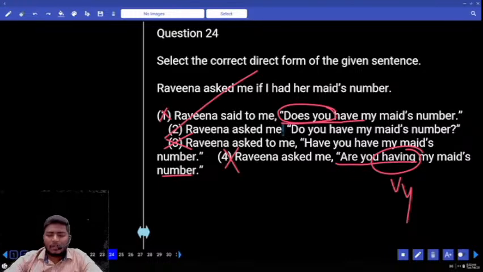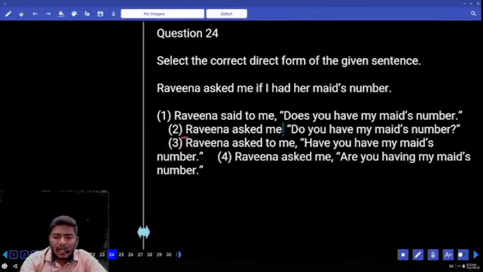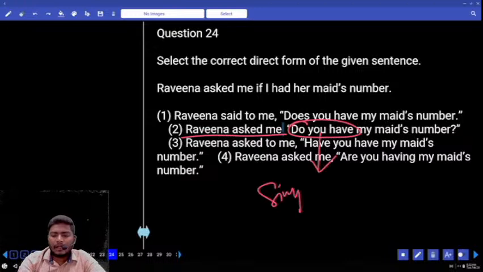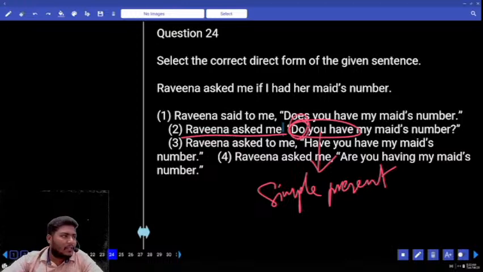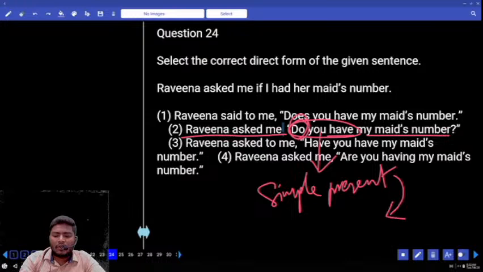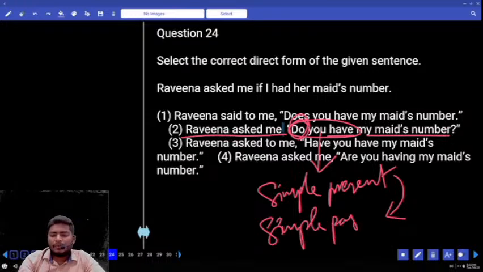What else is there? Only 2. Now let us check 2. What is given in 2? Ravana asked me, do you have? Which tense is this here? Simple present. Why simple present here? Starting with do. Do and does are questions of simple present. Do you have my maid's number? Now when you change this into indirect speech, what do you need here? Simple present changes to simple past.